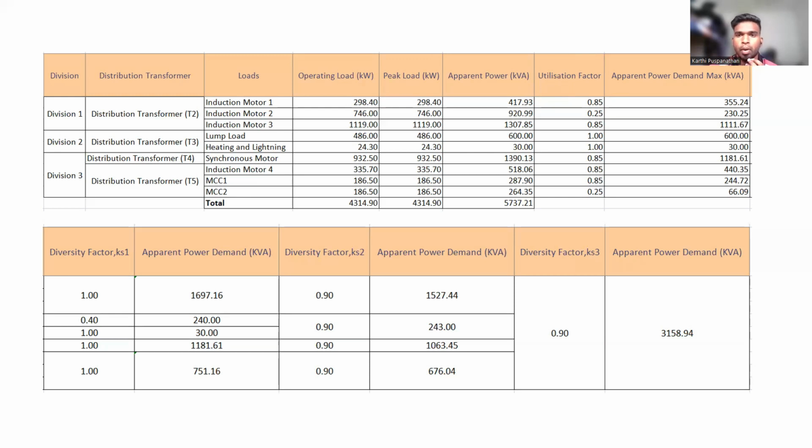Once we multiply apparent power with the utilization factor, we get the apparent power maximum demand, and then we multiply with diversity factor 1. So we get these answers, and then multiply the second one to get this one, and then finally the third one to get the maximum apparent power for the first transformer. This one is for the second. For the third, fourth and fifth transformers, we use this value for the next calculations.